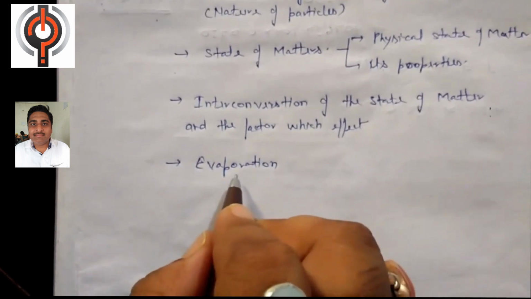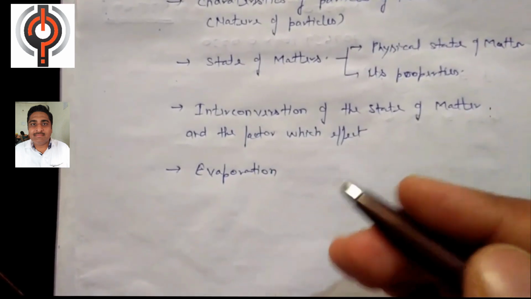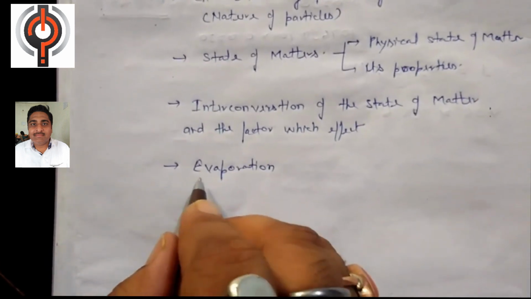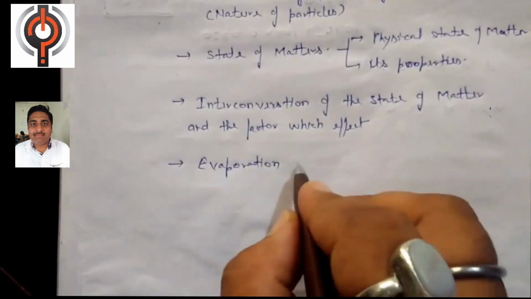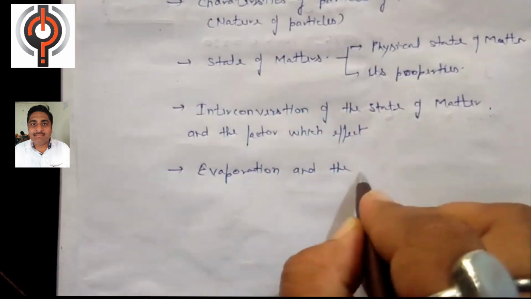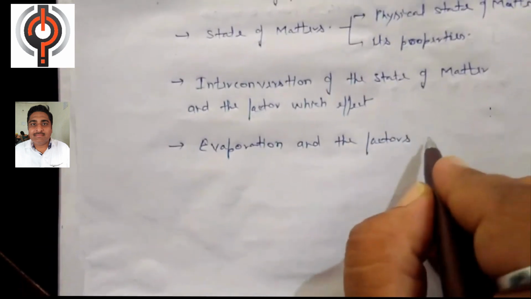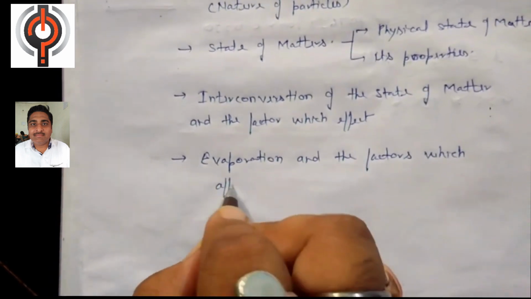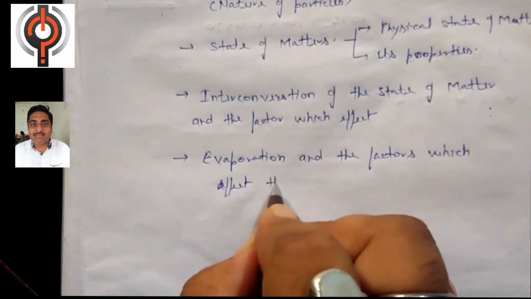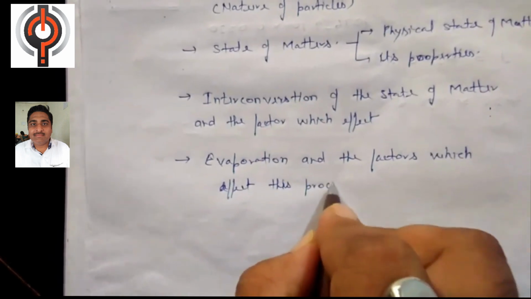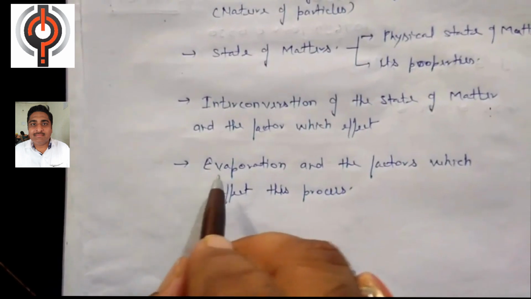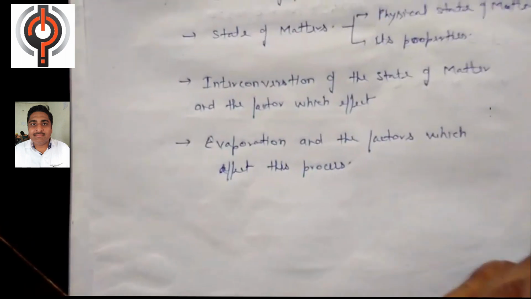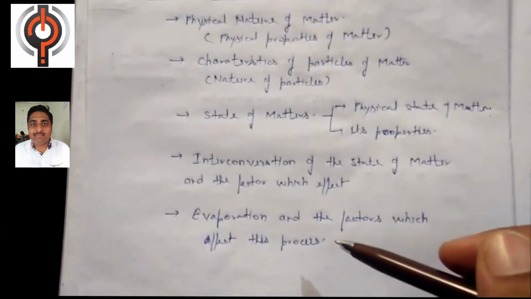It is a very important process in which the liquid is converted into vapor below the boiling point. ठीक है, so after this we will discuss the evaporation process and the factors which affect this process. ठीक है, मतलब यह है कि पर्टिकुलर आप इसके बाद से पढ़ोगे इवापोरेशन एंड द फैक्टर विच अफेक्ट द प्रोसेस. तो ये आपका लास्ट टॉपिक होगा इस चैप्टर का.